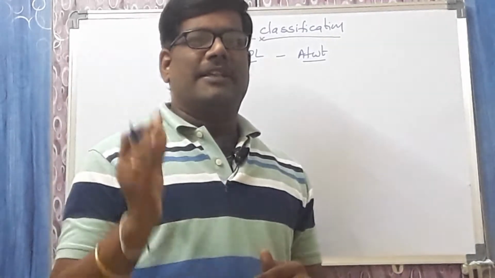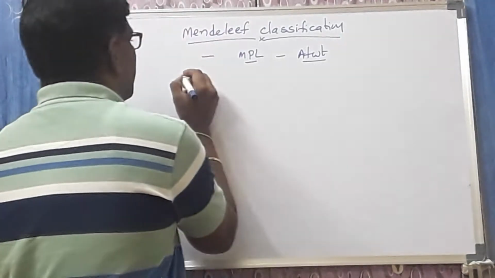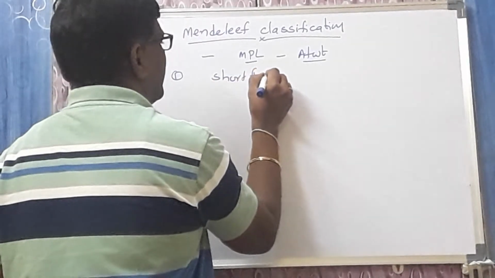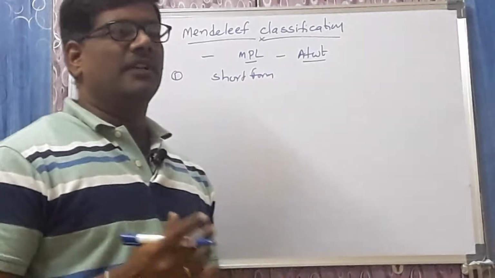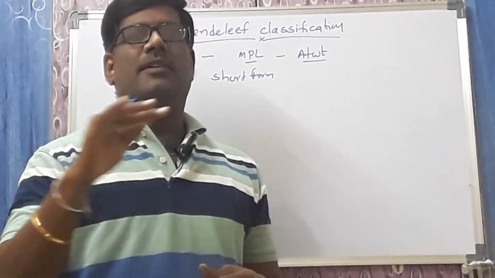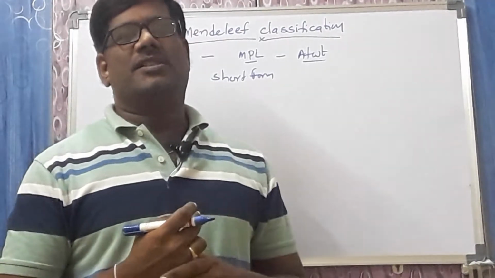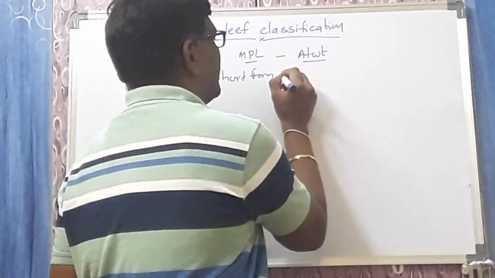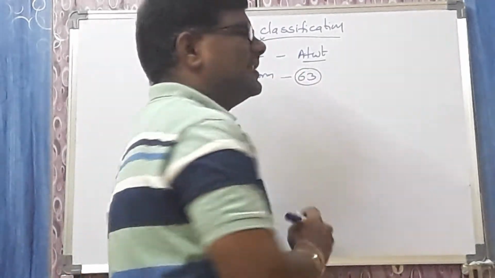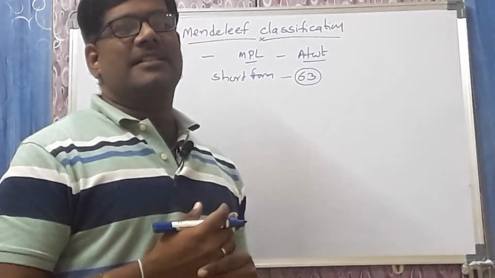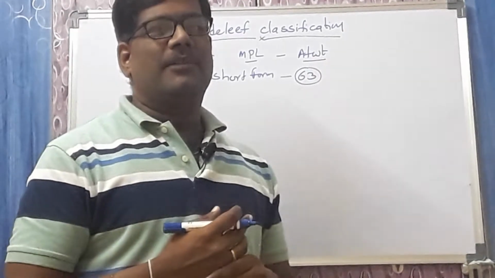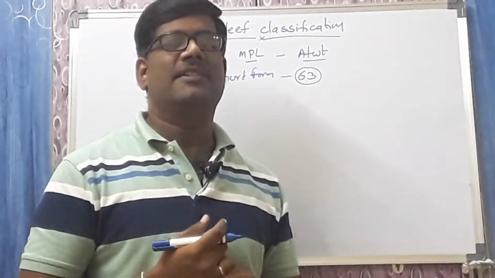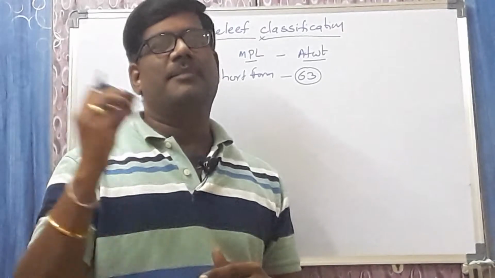That's all. The important postulates of Mendeleev classification: number one, it is also called the short form of the periodic table. If you open our books, you will find the long form of the periodic table, but this is called the short form. Why is it called the short form? At the time of Mendeleev, we had only 63 elements. So he classified the 63 elements in the increasing order of their atomic weights. Now we have 118 elements, so only about half of the elements were observed in Mendeleev's case. That's why it is called the short form of the periodic table.